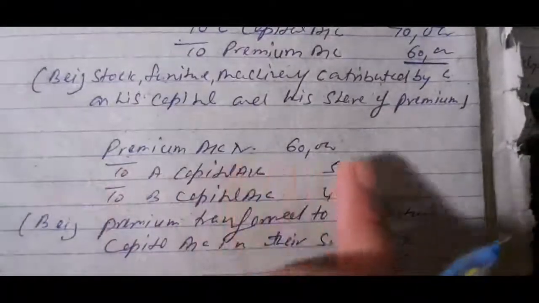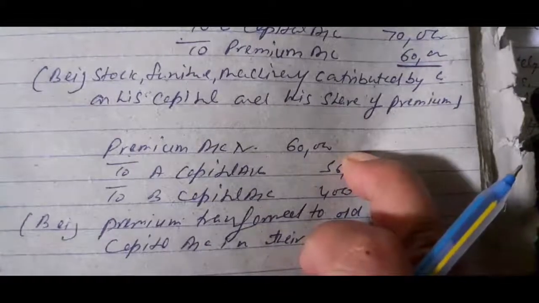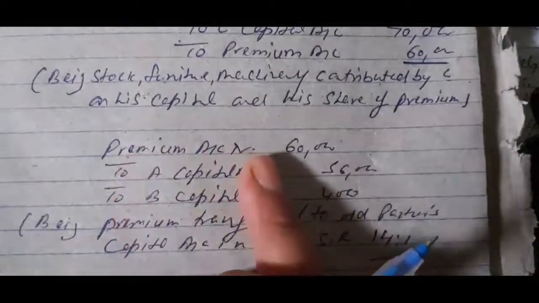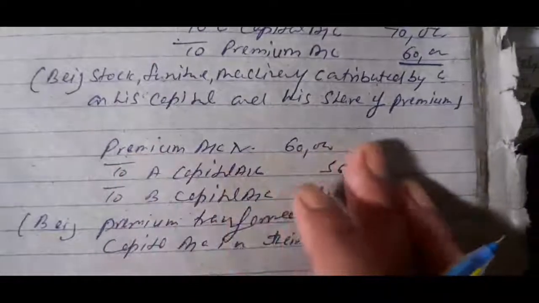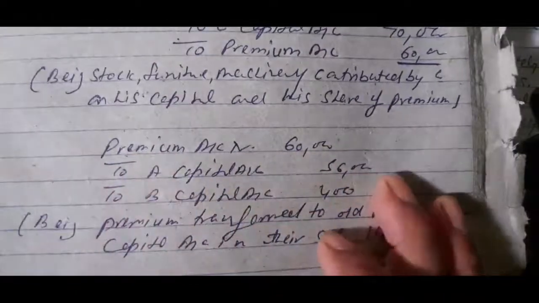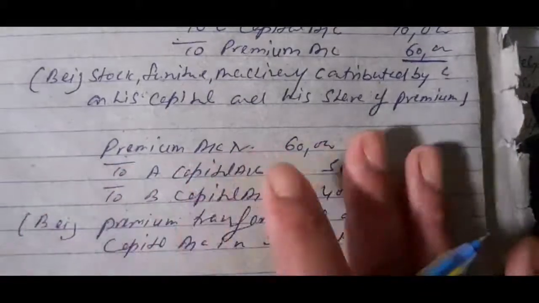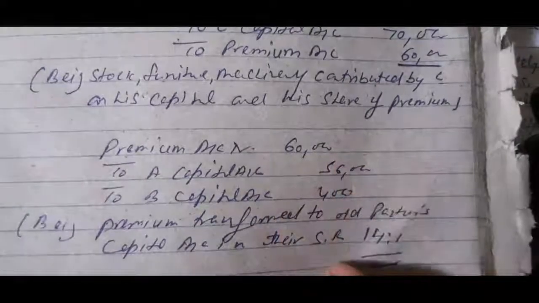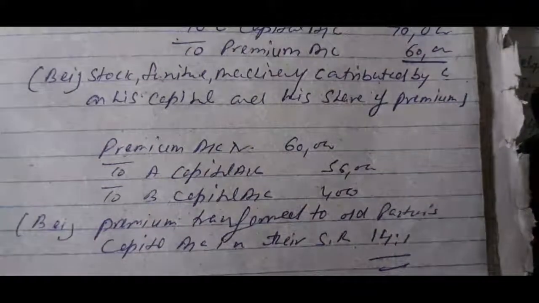And the next general entry will be prepared: premium account debit 60,000, premium for goodwill, which was deducted in the assets value. So now an account has been opened for premium or goodwill account. So premium account debit 60,000, to A capital account 56,000, to B capital account 4,000. So children, now this goodwill amount has been distributed among the old partners in their sacrificing ratio 14:1. I hope this numerical question will be clear.